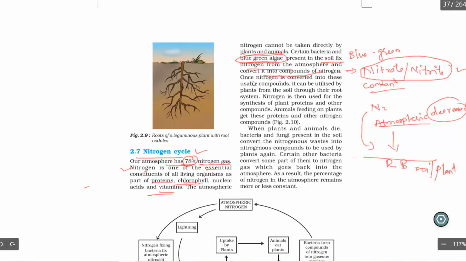Once nitrogen is converted into these usable compounds, it is utilized by the plants from the soil through the root system. As I said earlier, the root contains some nodule-like things. These nodules contain which bacteria? Rhizobium bacteria, or they contain blue-green algae. They take the nitrogen present in the atmosphere and convert it into what? Nitrogen compounds. What are those nitrogen compounds? Nitrate and nitrite.